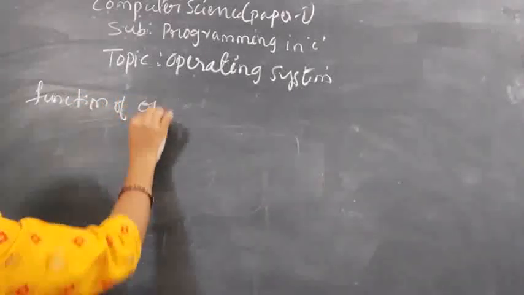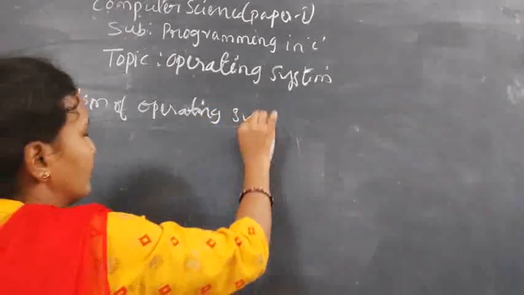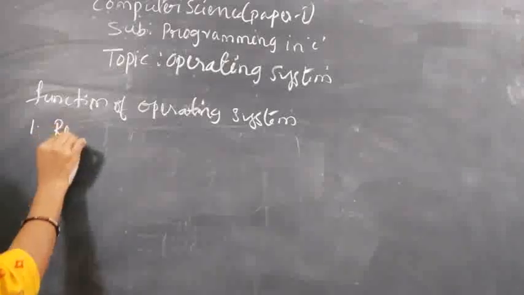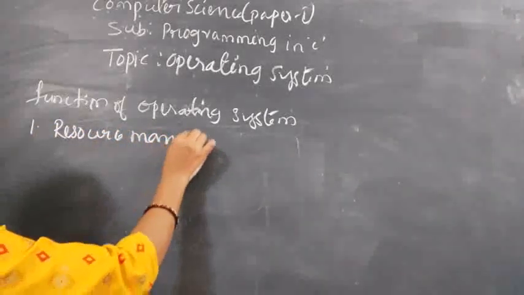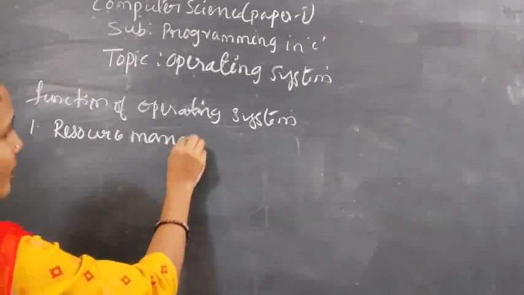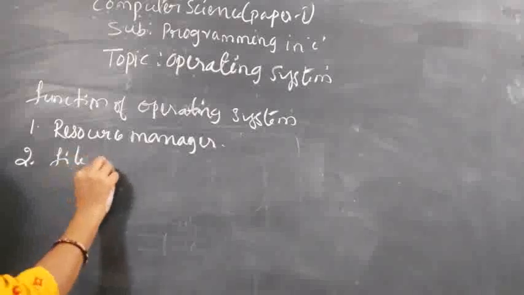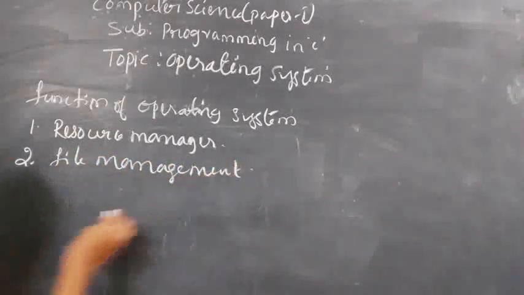Functions of the operating system. Please note down these points. The first one is resource manager. Then file management.